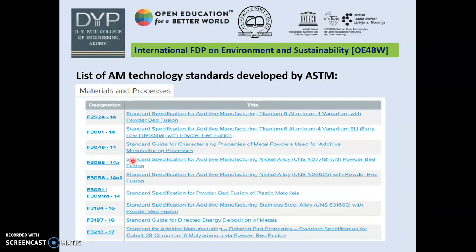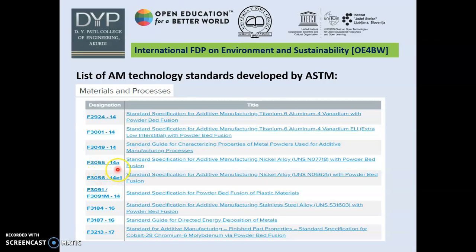Next, we are going to discuss materials. We know that additive manufacturing can utilize various kinds of materials. It may be plastic, or metal, or liquid. Here F2924-14 guides the standards for Ti6Al4V in terms of powder bed fusion. Similarly, F3001-14 stands for Ti6Al4V with ELI. ELI stands for extra low interstitial. So these are some of the examples.